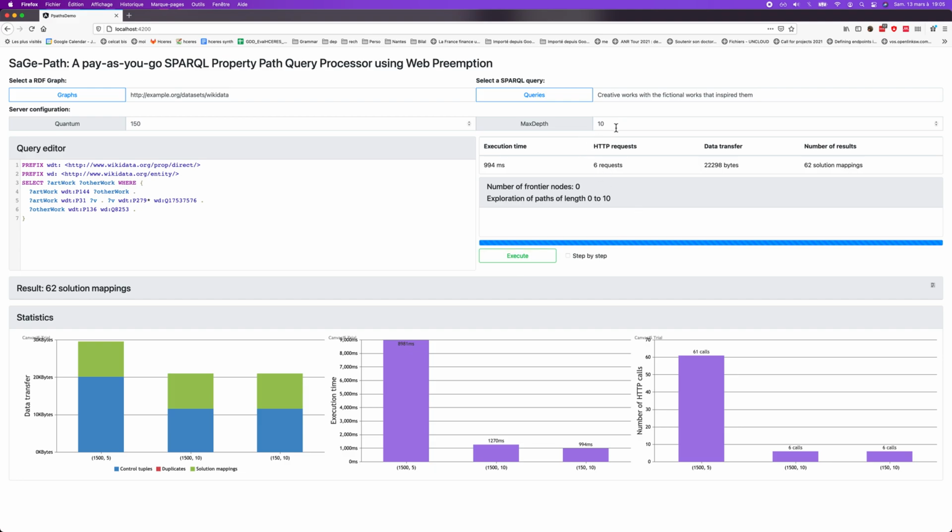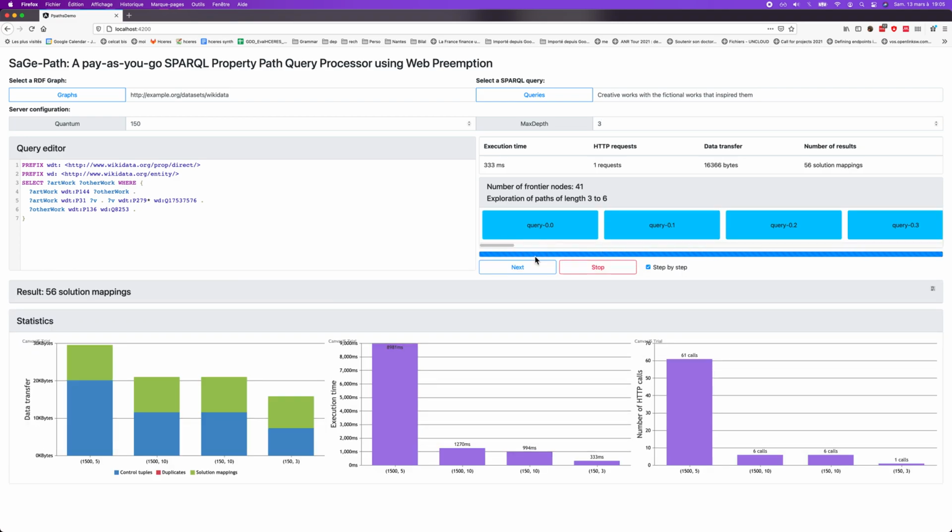Okay, now I can see what happens if I put a small depth, maybe 3, and execute. Okay, so we have more frontier nodes with a small depth. And with this depth of 3, I don't get all the solution mappings after the first query. So now I can execute the rest.